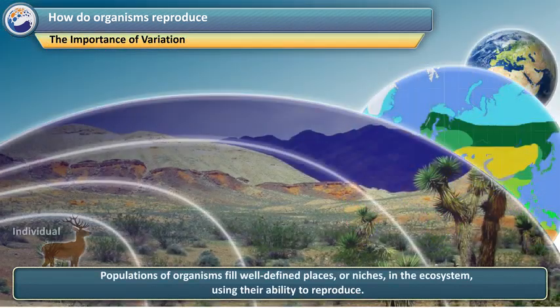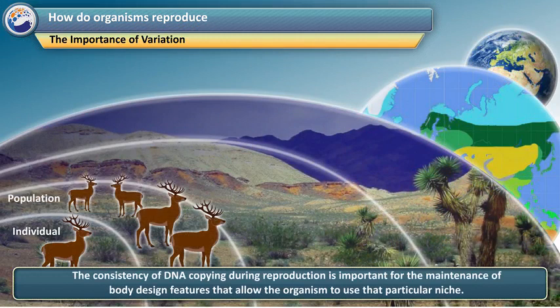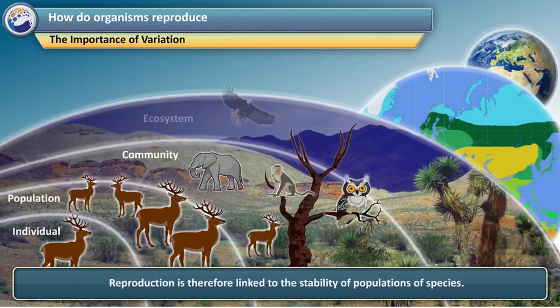The importance of variation: populations of organisms fill well-defined places, or niches, in the ecosystem, using their ability to reproduce. The consistency of DNA copying during reproduction is important for the maintenance of body design features that allow the organism to use that particular niche. Reproduction is therefore linked to the stability of populations of species.